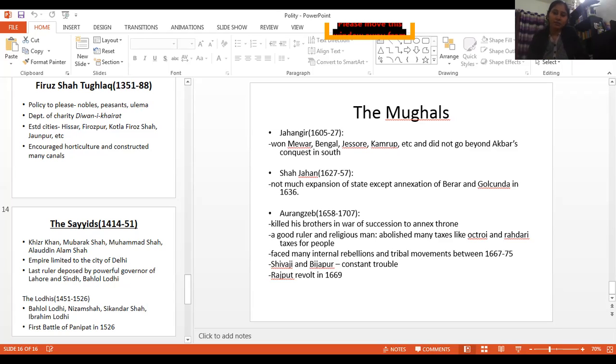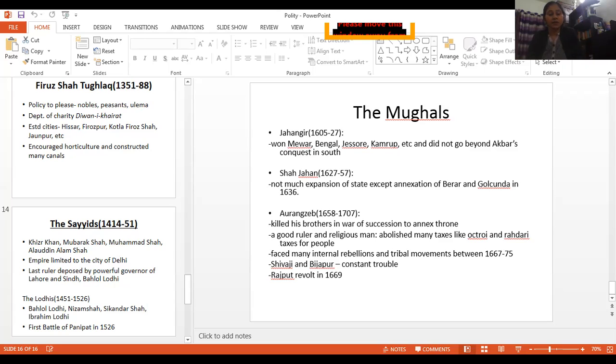First of all, the Mughal political system led to the political integration of India, and that really helped trade and commerce a lot. And like I said, the sultans' or the kings' policies really helped.